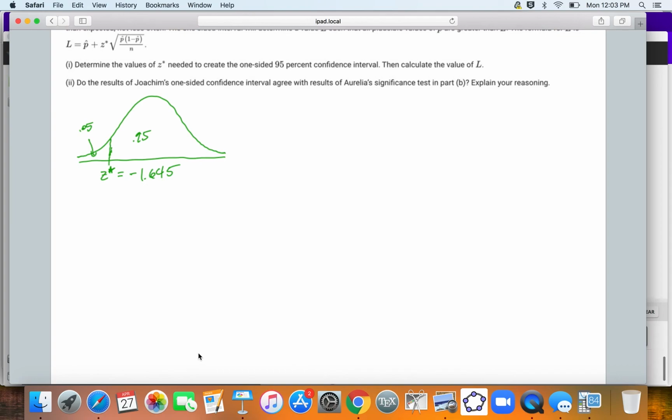And then they give us the formula, right? We're going to take our p hat value, which is going to be 43 out of 200.